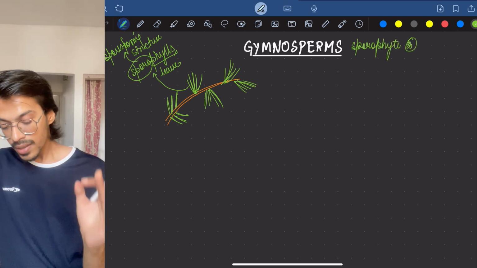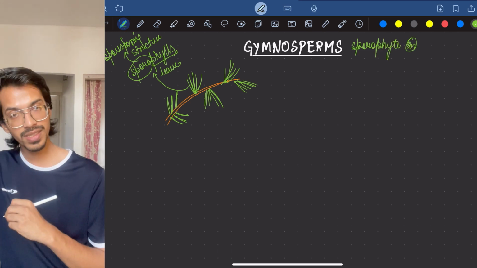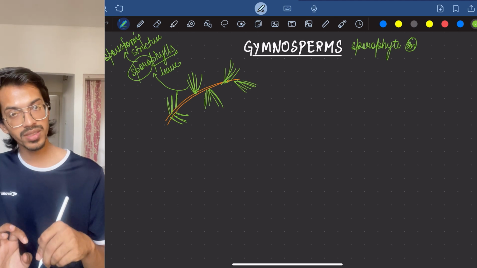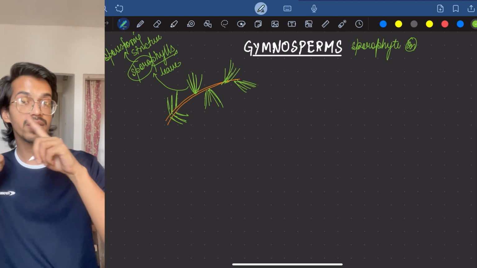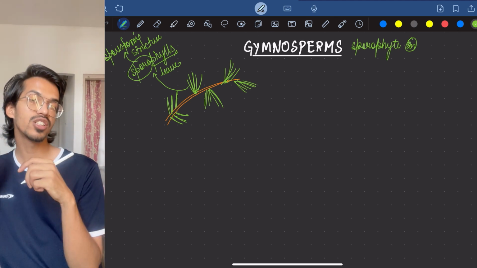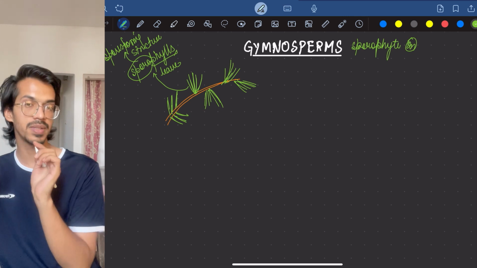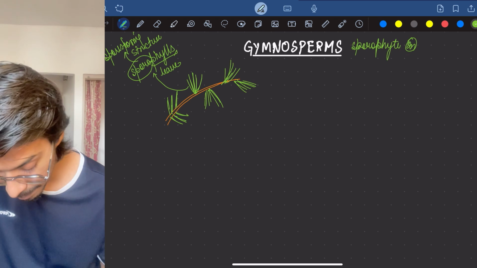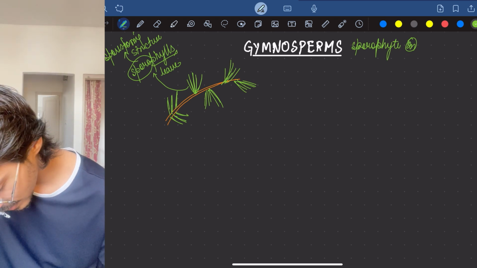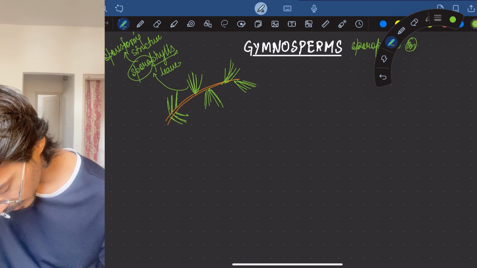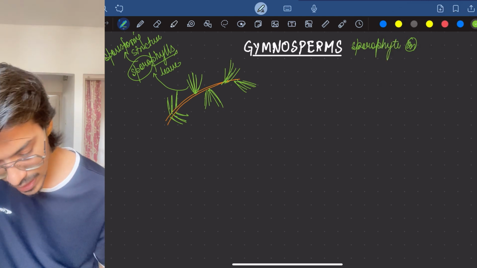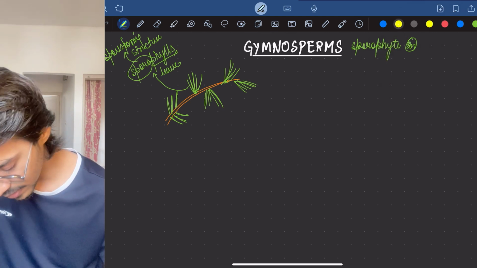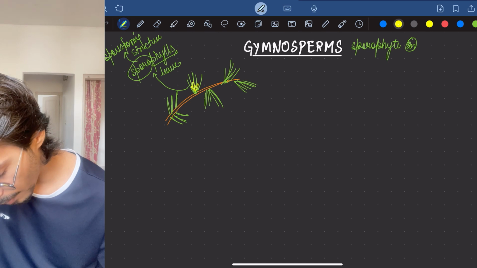Now, if the sporophylls are there, inside the sporophylls there will be what? Remember, earlier we also said that certain leaves are sporophylls, and inside them the sporangium is present. Here also. Those leaves which have the male structure present, for example this, imagine that this thing I am making is the male structure. So these leaves where the male structure is present, we call micro, because micro is the word for male.